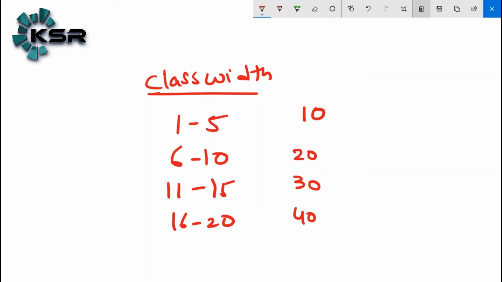Now we are going to discuss the class width. Class width is nothing but the difference between two consecutive lower class limits or two consecutive upper class limits.